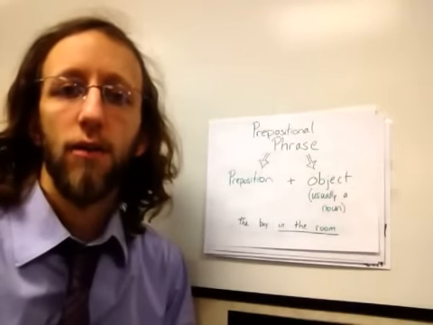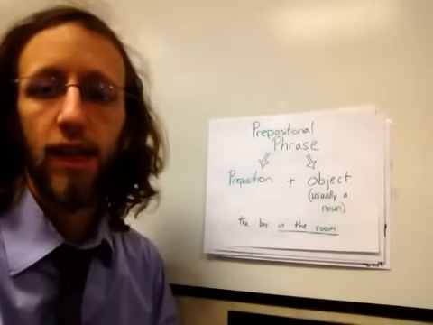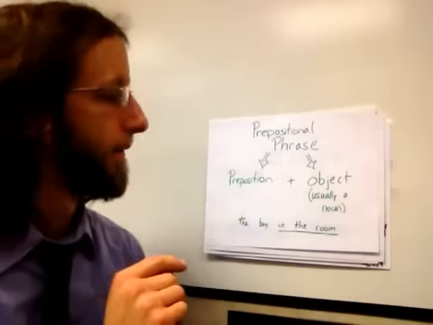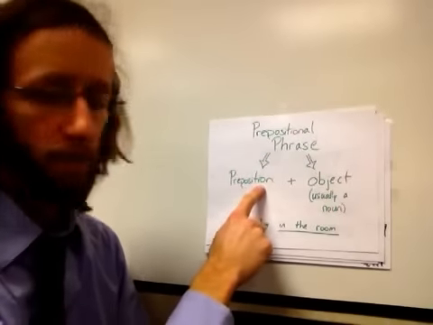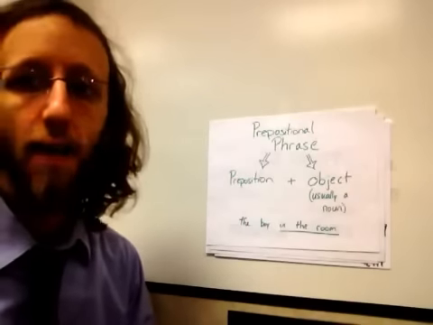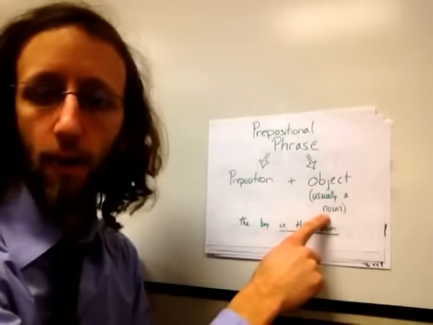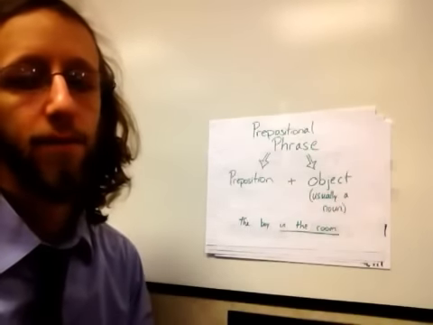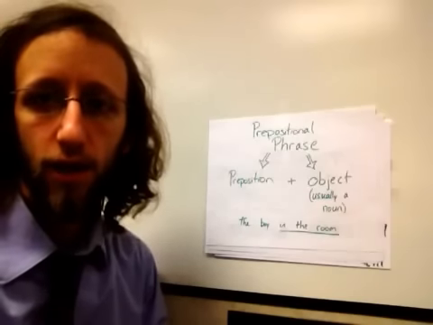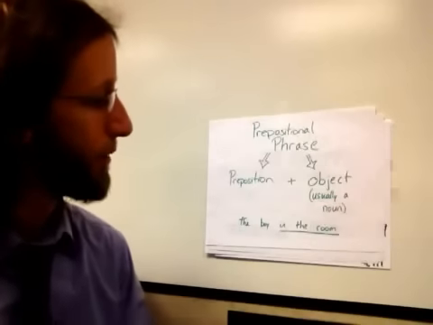Okay, so what we're going to do now is look at prepositional phrases. A prepositional phrase must contain two things. The first is obviously a preposition, and the second thing that it must contain to make it a phrase is an object, which is usually a noun. The difference between a phrase and a clause is that a clause, if you recall, always has a subject and a verb, whereas a prepositional phrase does not. There's no subject and verb.